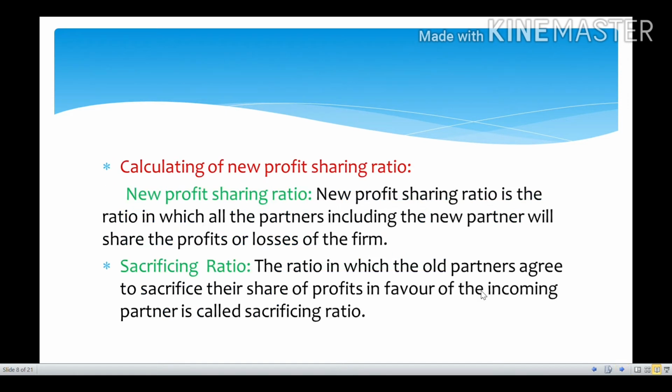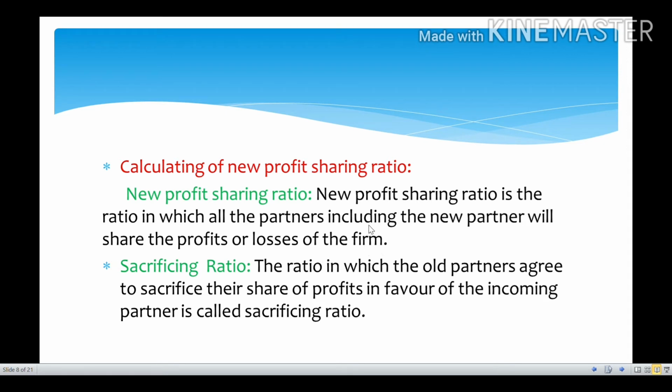So first one is calculating of new profit sharing ratio. Whenever a new partner is entering, the profit sharing ratios of the existing partners will also be changed. So new profit sharing ratio for everyone will be given. So new profit sharing ratio means what? New profit sharing ratio is the ratio in which all the partners, including the new partner, will share the profits or losses of the firm.